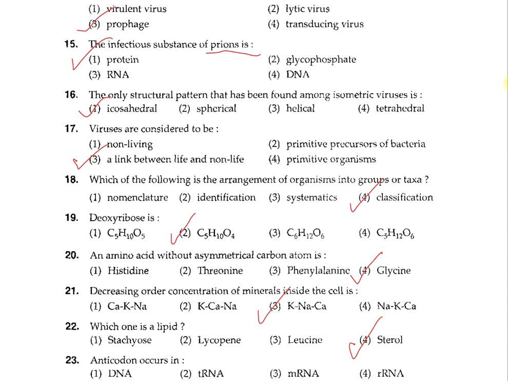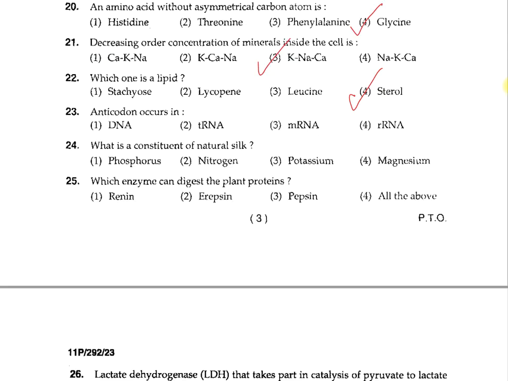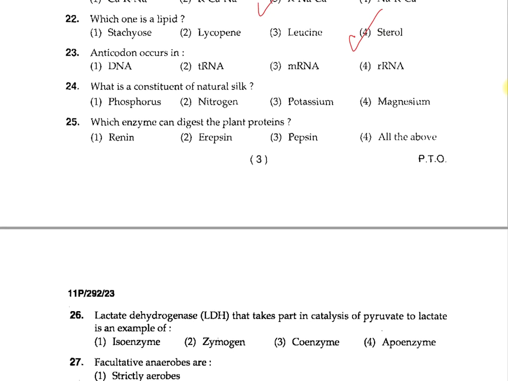Question number 23. Anticodon occurs in 1 DNA, 2 tRNA, 3 mRNA, 4 rRNA. Anticodon is present in the transfer RNA, so option 2 is correct. It is the trinucleotide present at one end of transfer RNA.